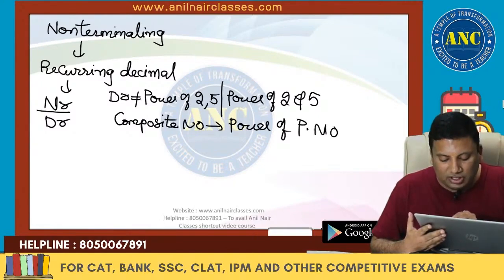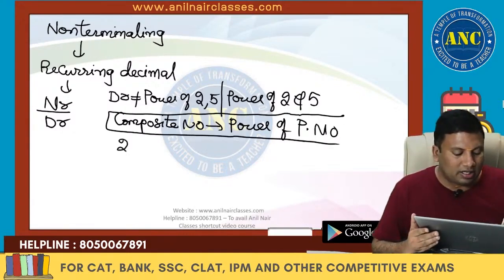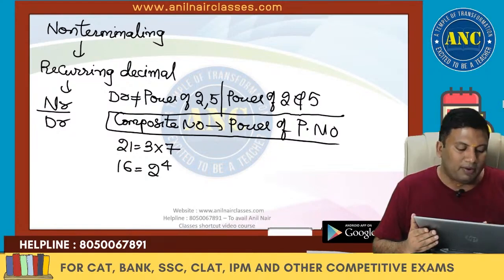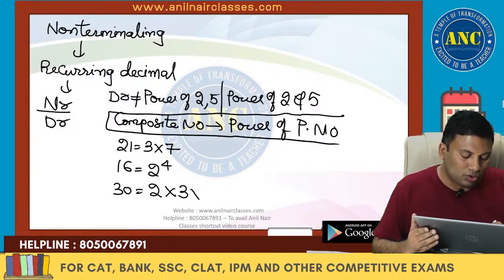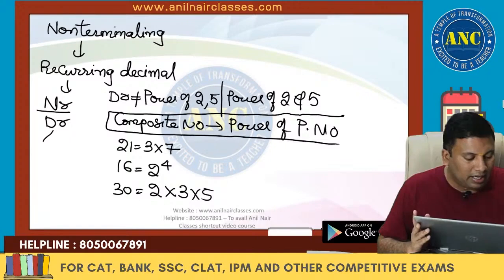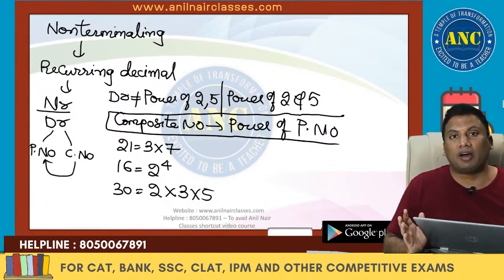Every composite number can be written as a product of prime numbers. 21, it is nothing but 3 into 7. 16, it is nothing but 2 power 4. 30, it is nothing but 2 into 3 into 5. Are you all with me? The denominator can be a prime number other than 2 and 5, or it can be a composite number which can be written as a power of prime number.